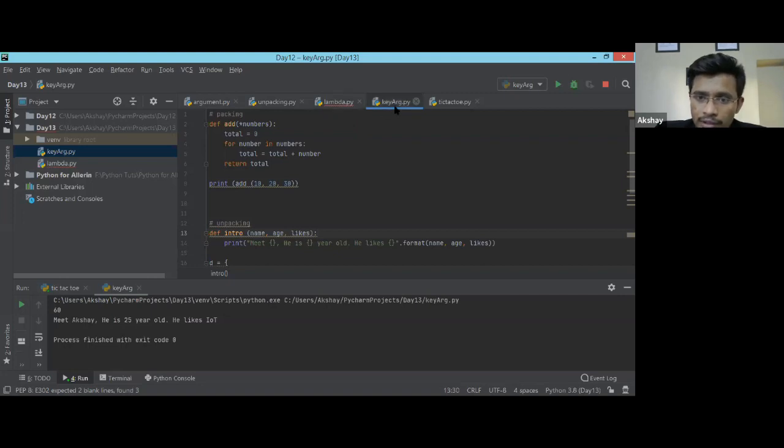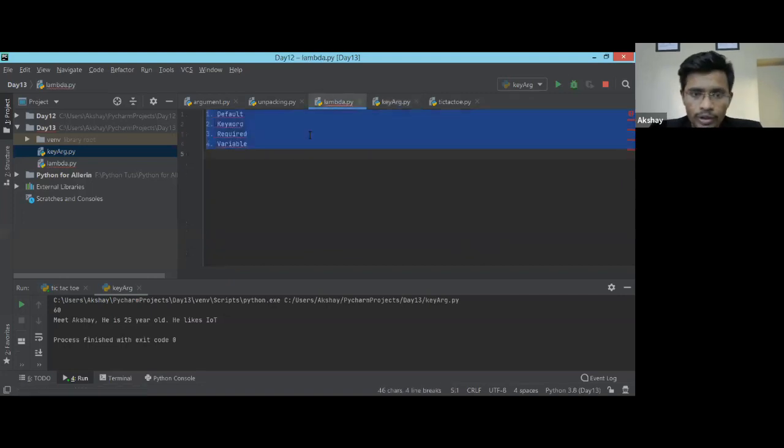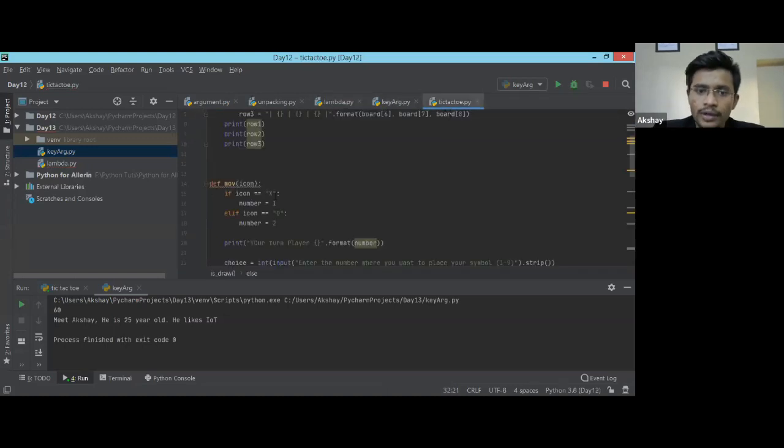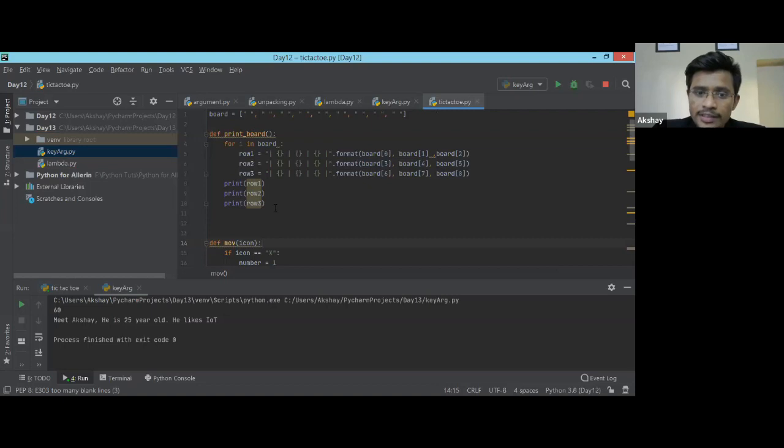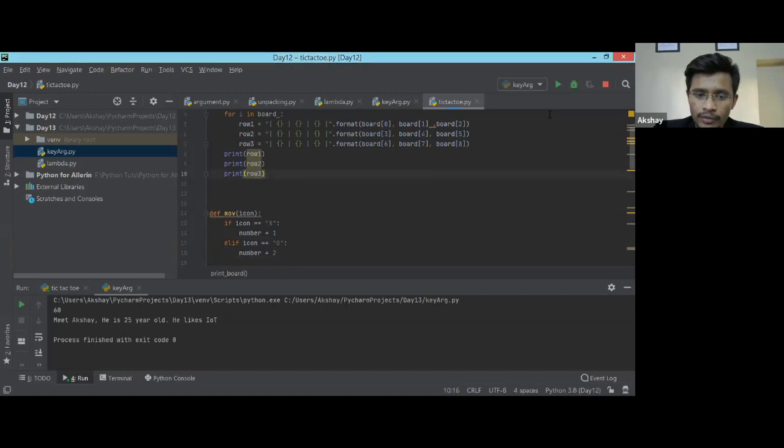Which is not lambda. I'm just removing these arguments, we are done. Lambda will come last. We need to finish this tic-tac-toe game. Yesterday we did a lot of work over here. Yeah, fine, good, that would be great, Suraj. Okay, so yesterday, if you remember, we did something.